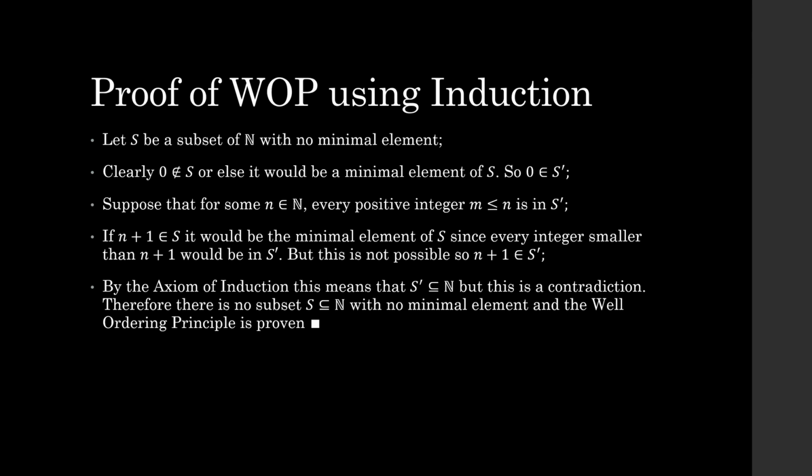Now, that's a contradiction, because if the natural numbers are a subset of S′, and we know that S′ is a subset of the natural numbers, then the natural numbers are equal to S′. But then that would mean that S, which is a subset of the natural numbers, would be empty. So therefore, there is no non-empty subset S of the natural numbers with no minimal element. And so the well-ordering principle is proven in that sense.